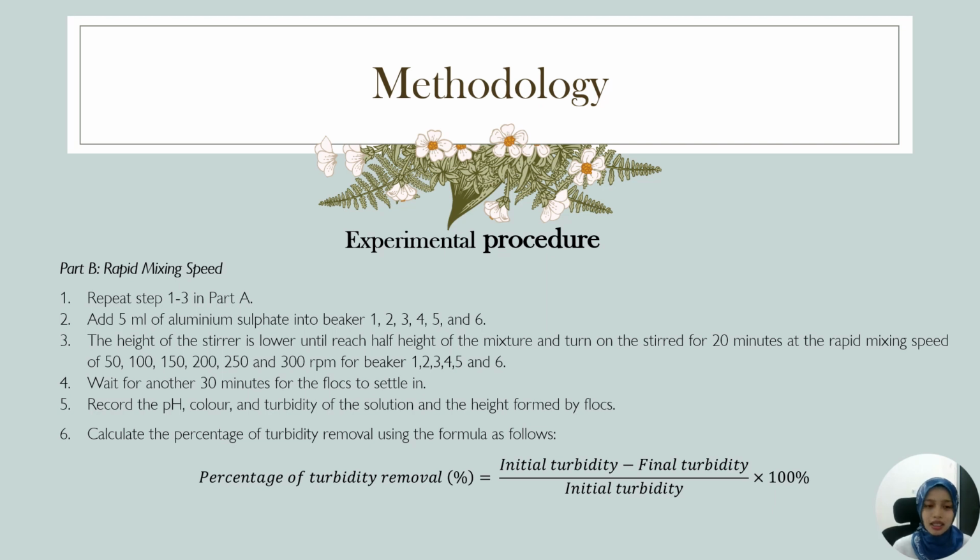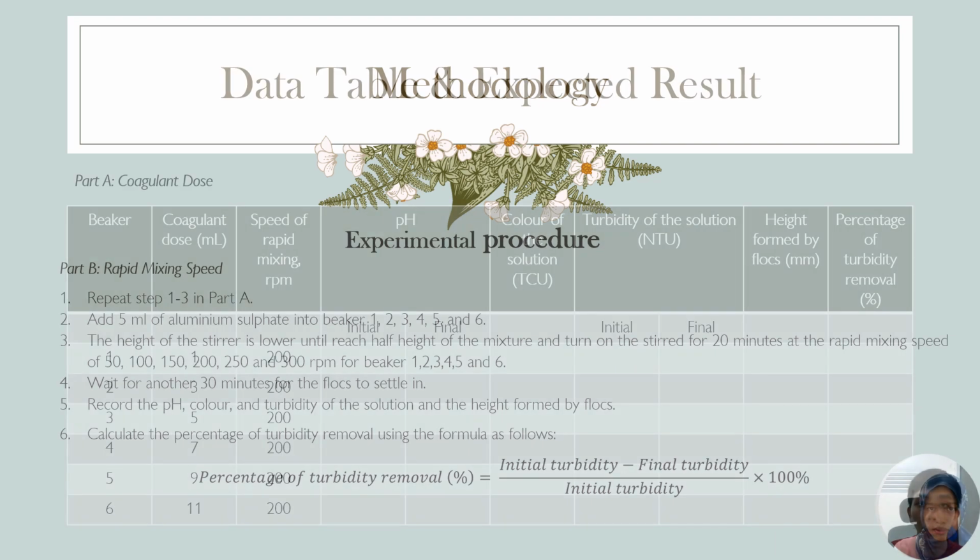Wait for another 30 minutes for the flocs to settle. Record the pH, color and turbidity of the solution and the height formed by the flocs. Calculate the percentage of the turbidity removal using the following formula.